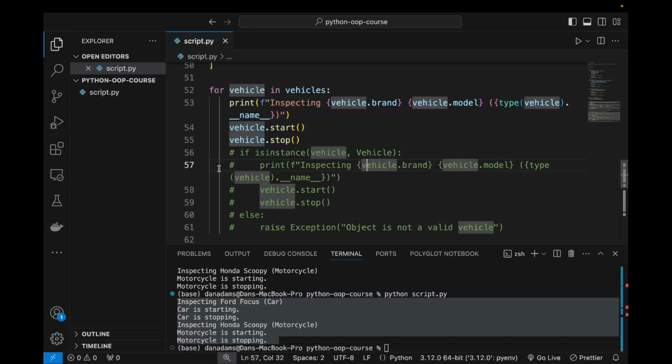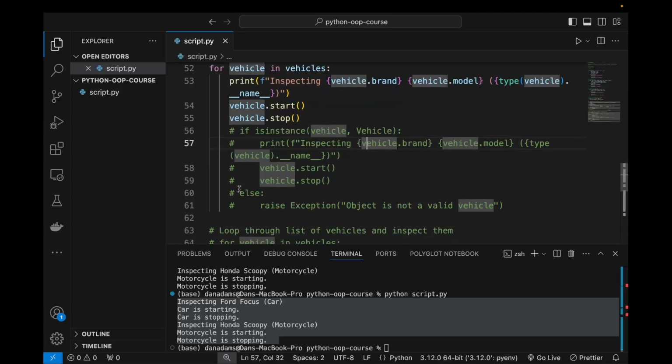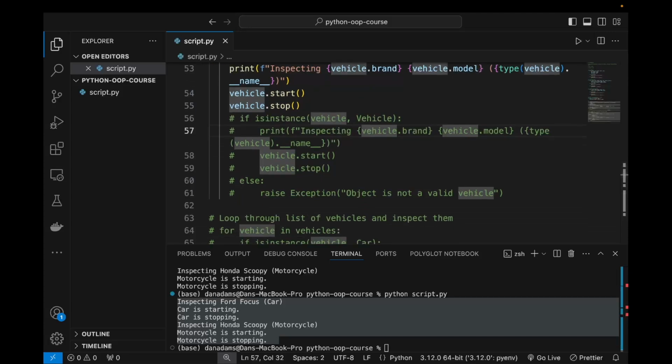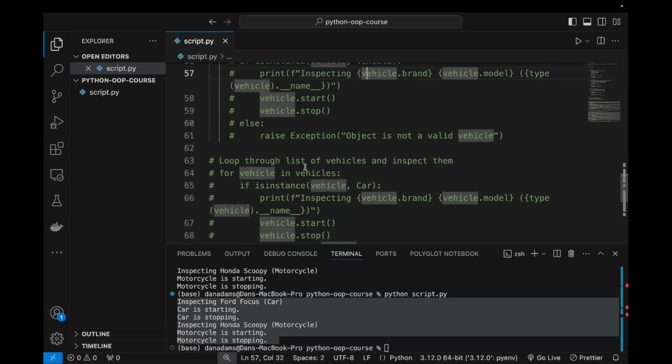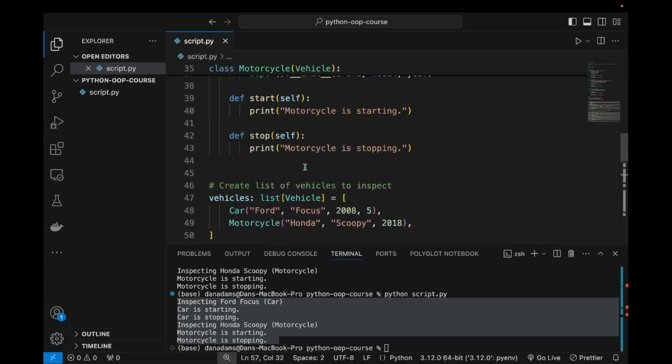So this demonstrates how polymorphism enables code to be written in a more generic and flexible manner, allowing for easy extension and maintenance as new types of vehicles are added to the system. So for example, if we wanted to add another type of vehicle, we don't have to modify the code used to inspect vehicles, or the client code, right? We can just extend our code base, so add another class to our code base without having to modify the existing inspection logic. So let me just show you another example here.